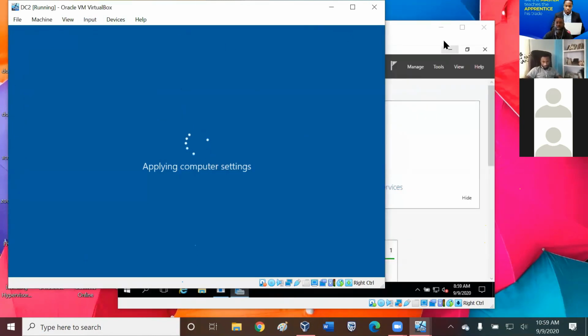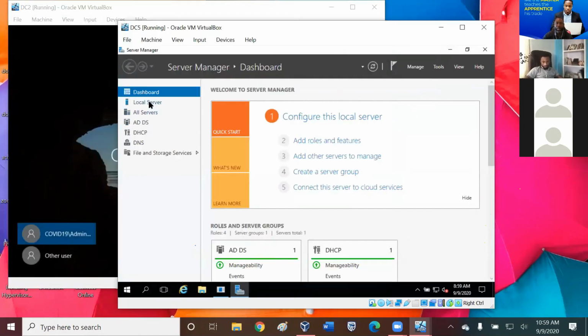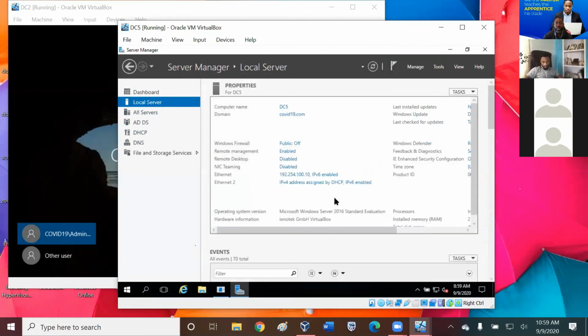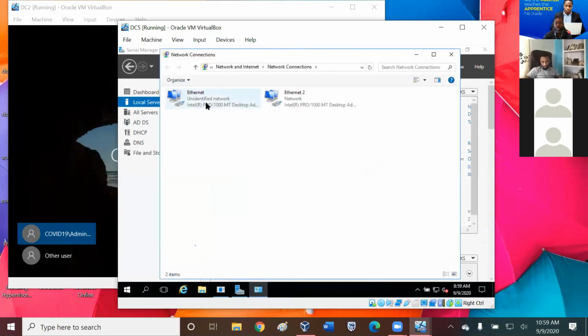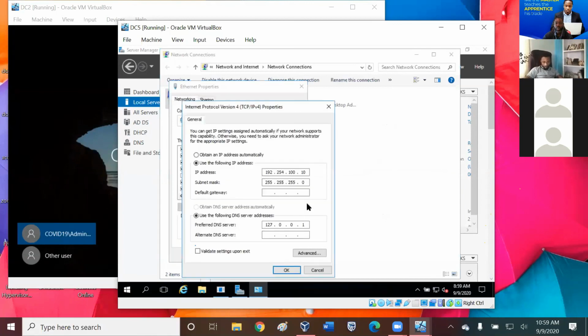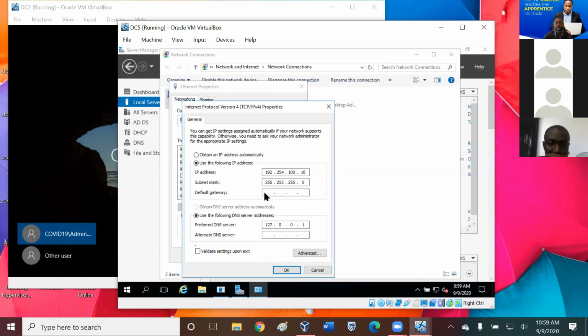Okay, on the first machine, this is 5. Is it this one? Yes, this is 5. So you are saying I'm not able to see the default gateway. At the configuration place, let's go there. Yes, at the IP. Okay, IP version 4 properties. Preferred DNS. Yes, the default gateway. Where's the default gateway? Okay, here.